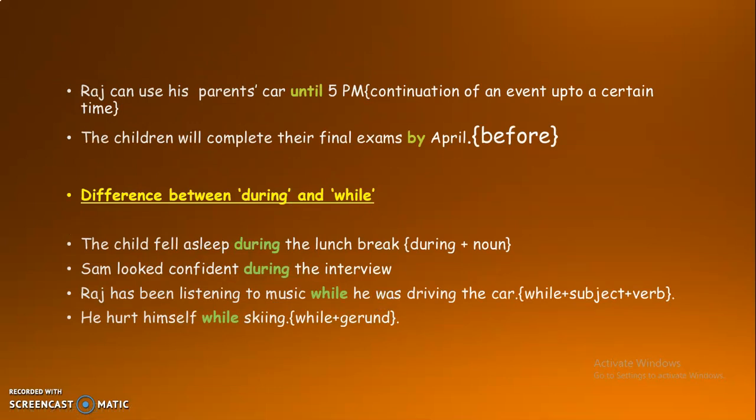Then we have the usage of the preposition until. Raj can use his parents' car until 5 p.m. So till 5 p.m. he can use the car, but after 5 p.m. he cannot use it. So there is a time limit. To tell about the time limit, we use the preposition until. He can do the action until 5 p.m. Later he cannot continue the action.